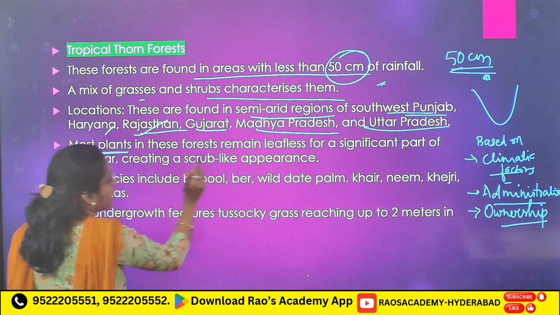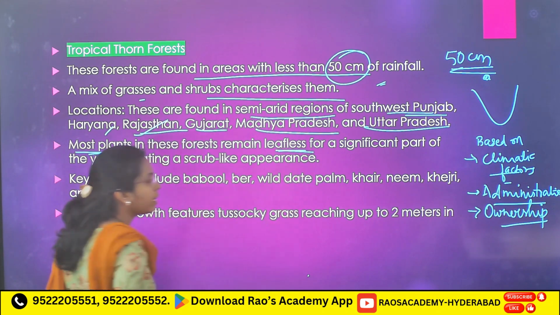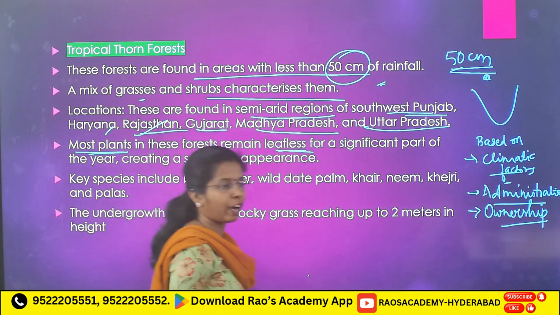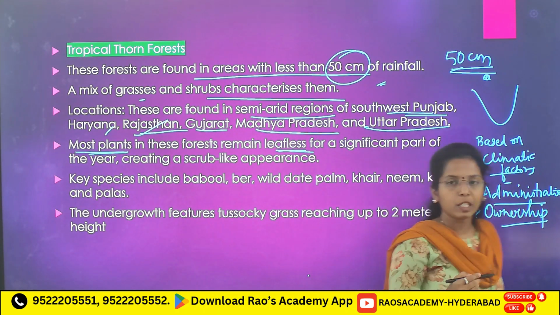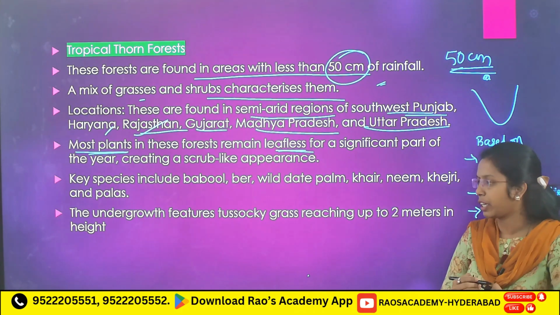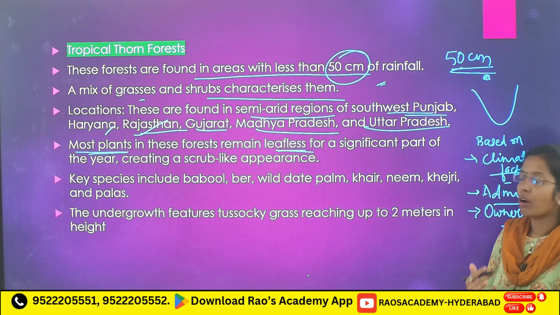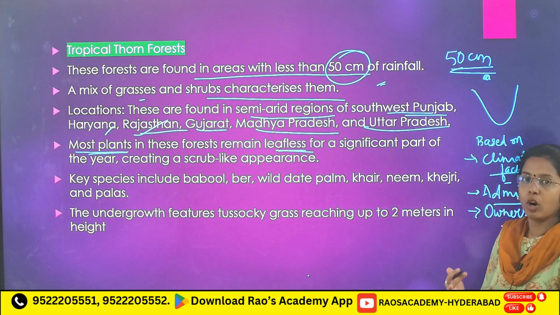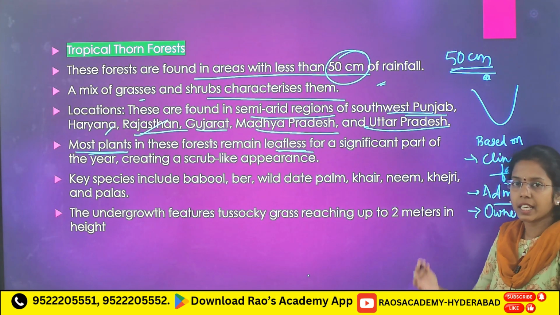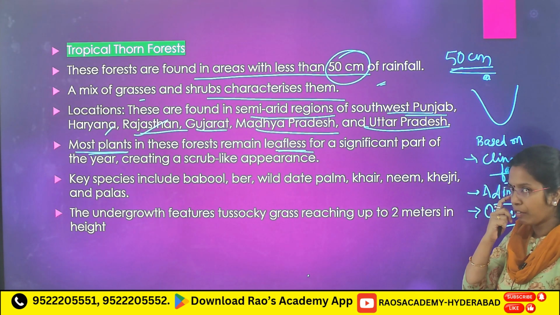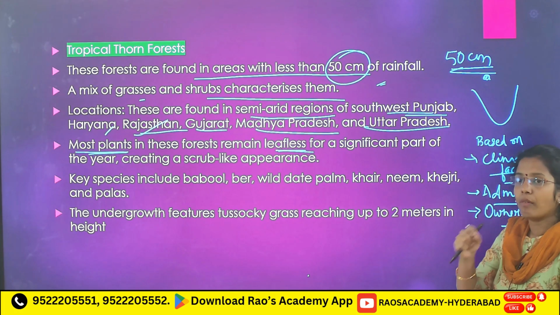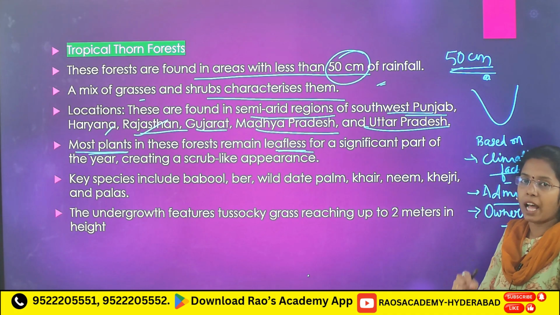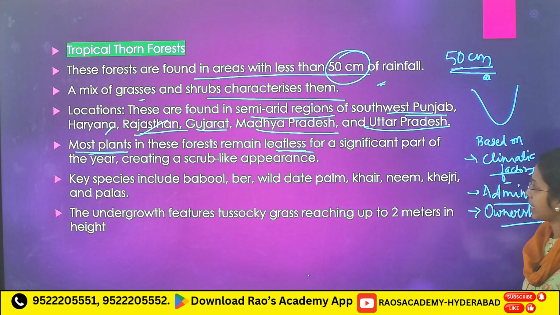Most plants in this forest remain leafless. Why? Because leaves mean more transpiration. More transpiration means more loss of water. To avoid that, because these forests are found in water scarcity places, most of the plants are leafless.